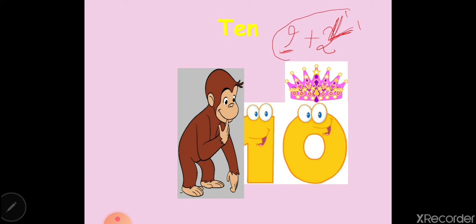The 9 will take 1 from this 2 and become a 10. Okay, it will be happy now, it's 10. Now you can add the 1 with the 10, and the answer will be 11. So it's always easy to add when you have 10. That's why 10 is the queen of the numbers. All the numbers want to become a 10.